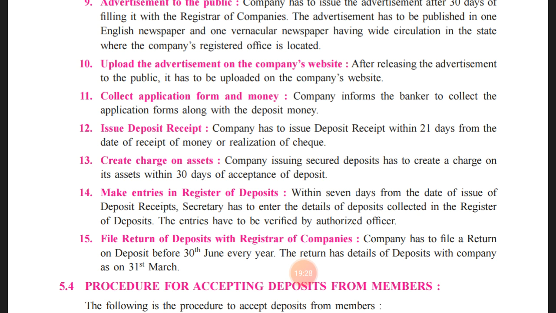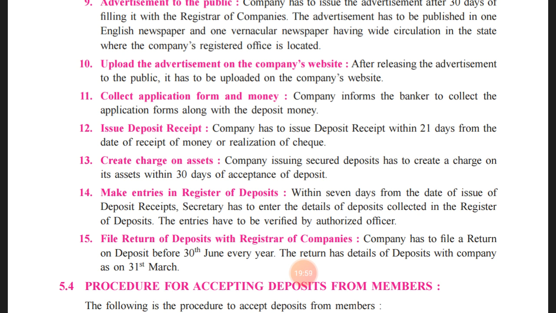So when the company gets the deposit, within 30 days they have to make sure that, for the amount they have received in the form of secured deposits, a charge is created to that extent. It needs to be intimated to the deposit trustee, and the trustee will make sure that if the company is unable to repay the deposits, those assets can be sold so that they recover the amount for the depositors who have invested in the company in the form of deposits.